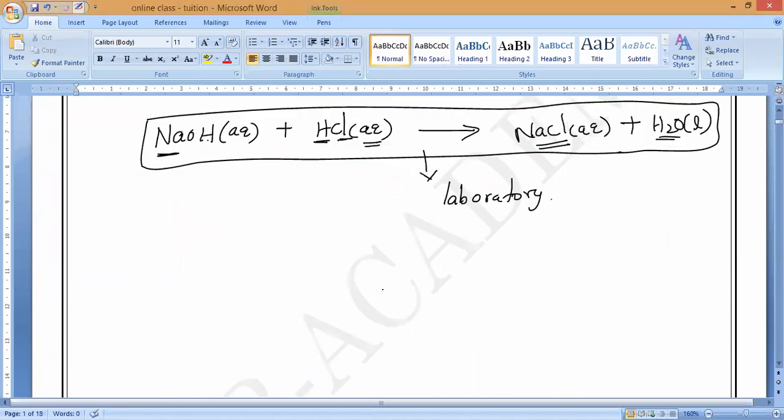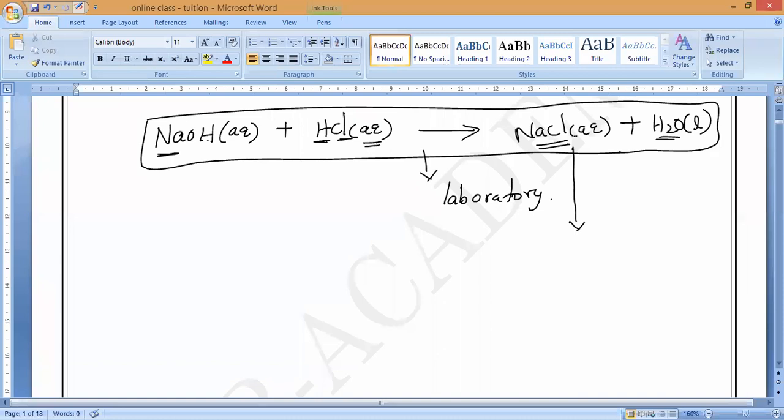Now, the sodium chloride solution formed here can be evaporated. What is the state of this one? Aqueous state. But what is the state of the sodium chloride? It is always in solid state.